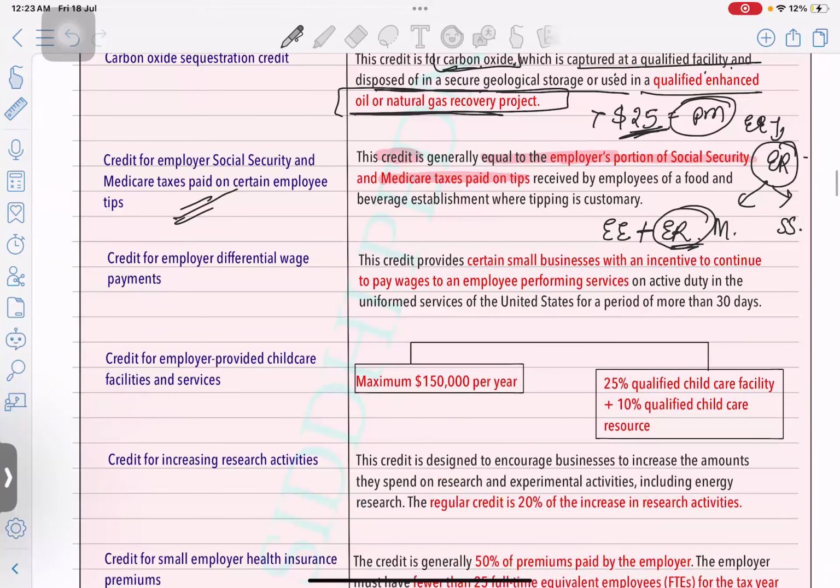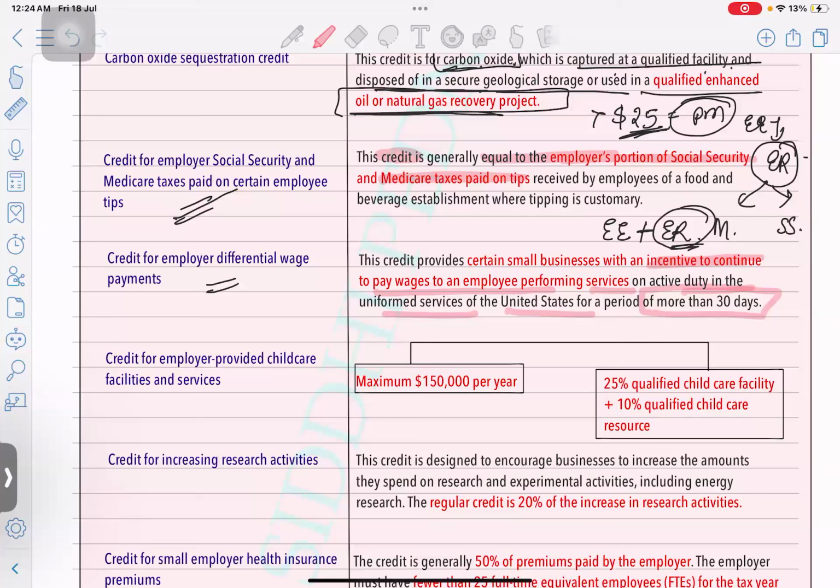Next is credit for employer differential wages payment. So this is mainly for the small businesses with an incentive to continue to pay wages to an employee performing services on active duty in uniform service of United States for the period of more than 30 days. So this credit is applicable to small businesses who are mainly not a private business.